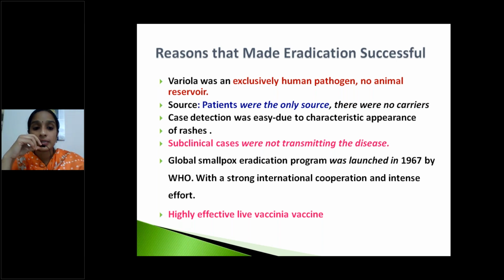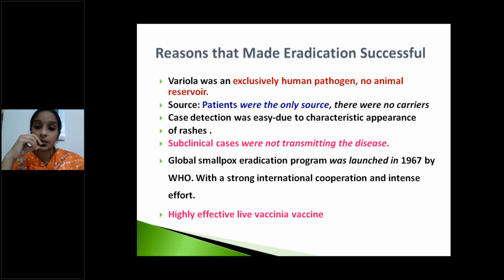Next, the global smallpox eradication program was launched in 1967 by the World Health Organization. With strong international cooperation and intense effort, they could remove this disease within 10 years.